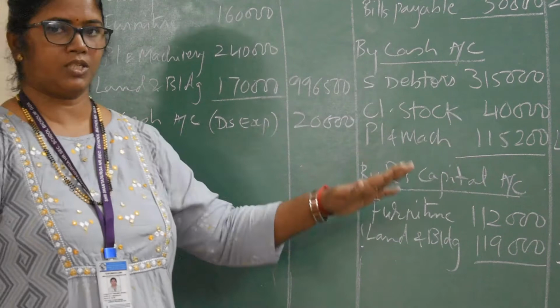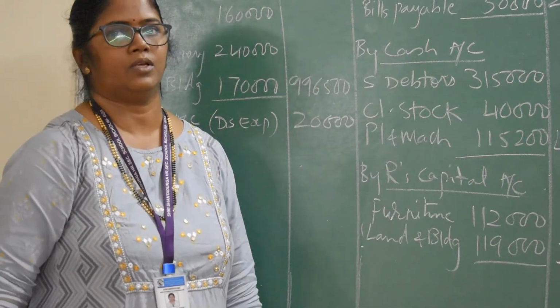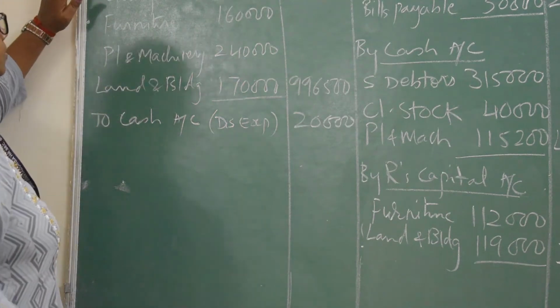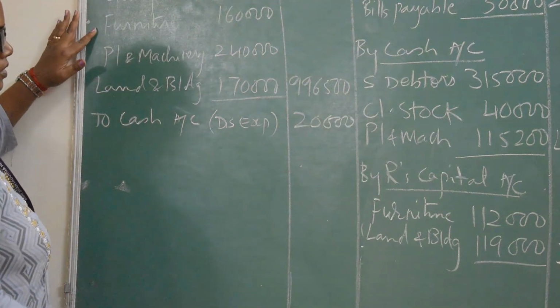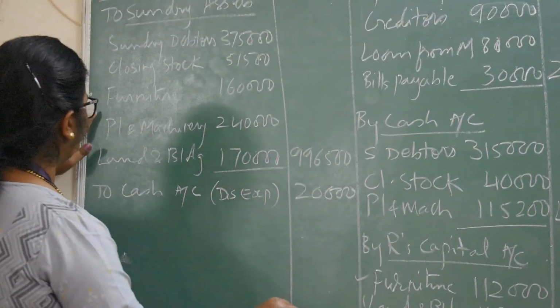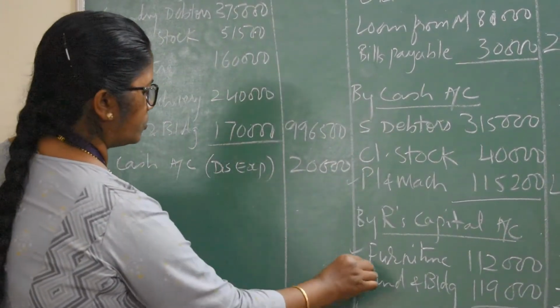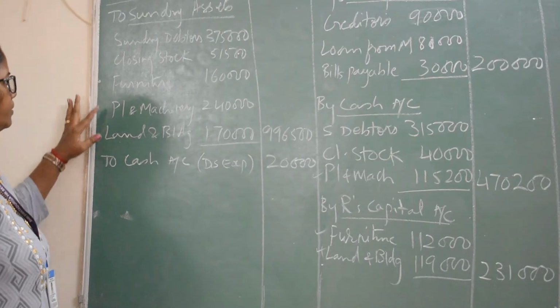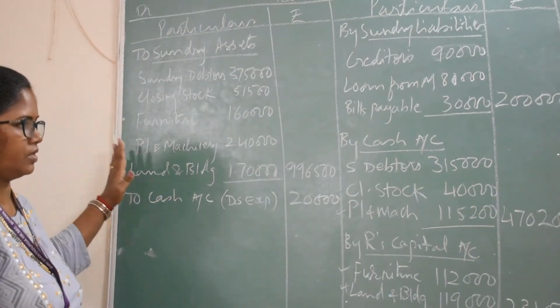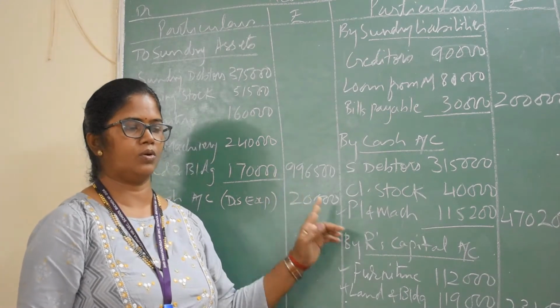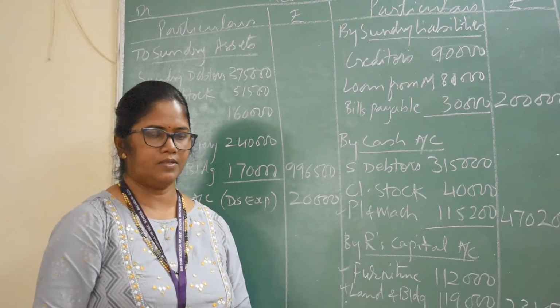Now after you finish posting all the adjustments, you have to check whether you have sold all the fixed assets. See, fixed asset furniture is sold. Then plant and machinery is sold. Land and building is sold. Other assets are current assets. Current assets, even if not sold, we should not take them; the value is considered as 0.